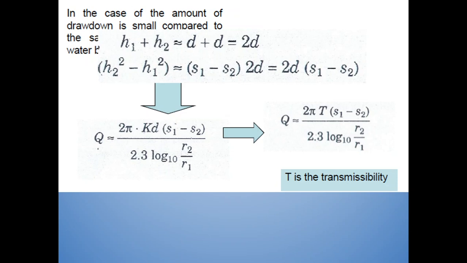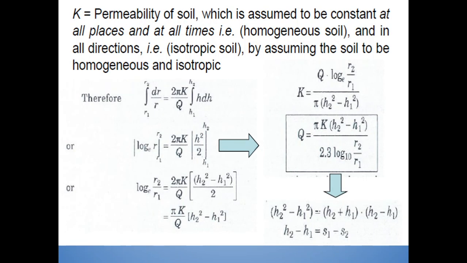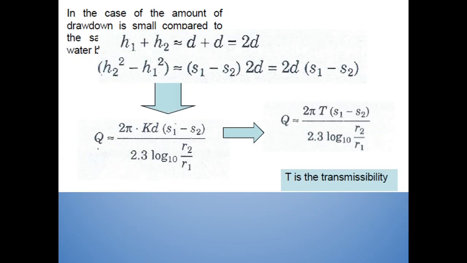Here T is the value of transmissibility. By using this particular equation, you can find out the value of K if you know the values of all the other parameters. So you can use this formula to find out either K or Q. I hope you have understood the equation. This is called Dupuit's equation for an unconfined aquifer.